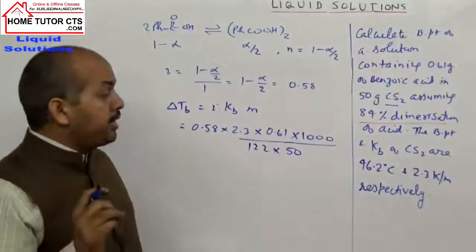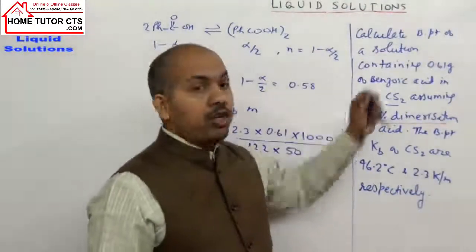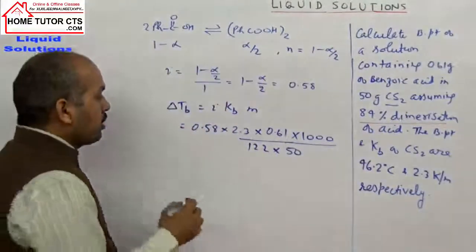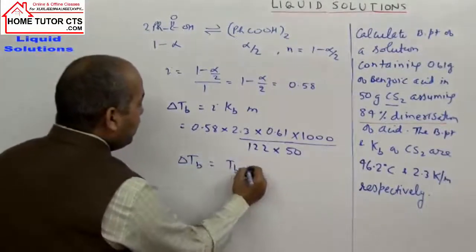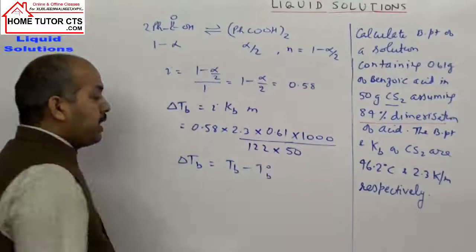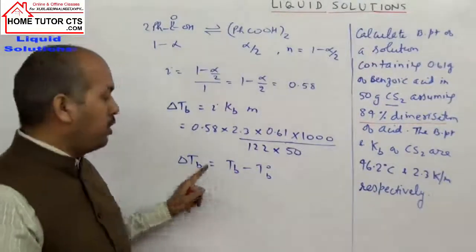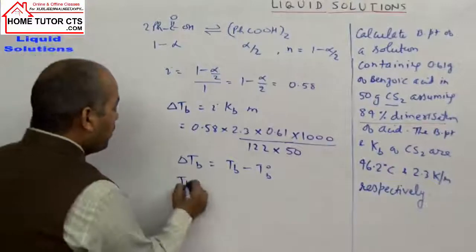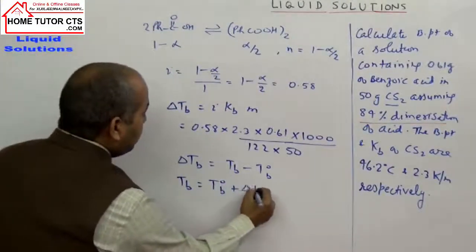Once delta Tb for the solution is known to us, what do we have to find? Boiling point of solution. So what is the relation of delta Tb? Delta Tb is equal to Tb minus T naught b. That as compared to pure solvent, solution has higher boiling point. So solution has how much boiling point? T naught b plus delta Tb.